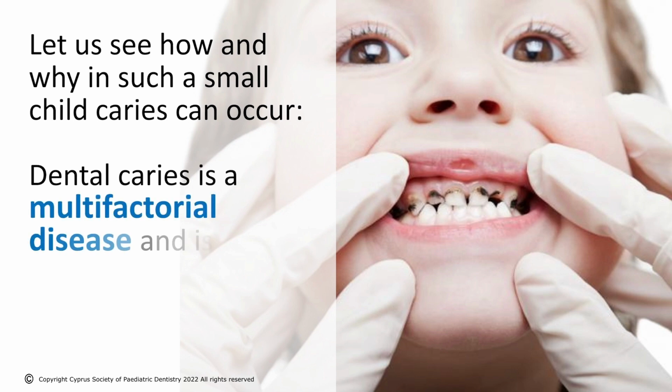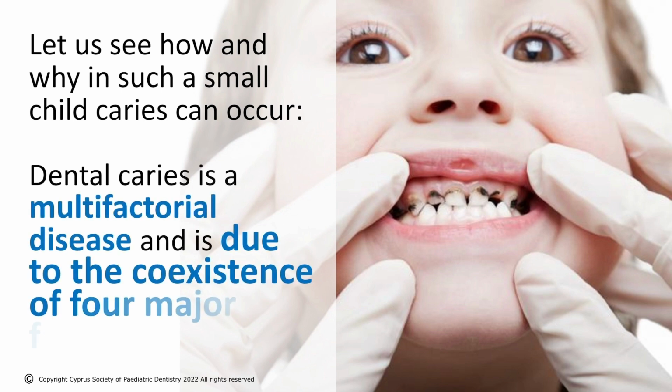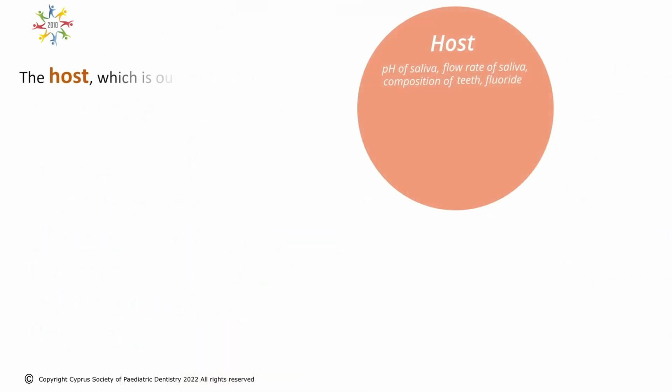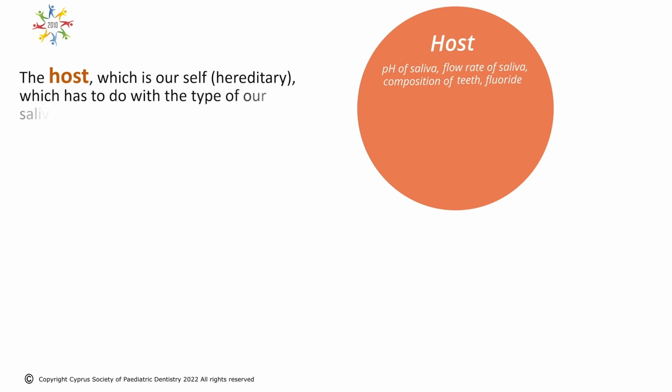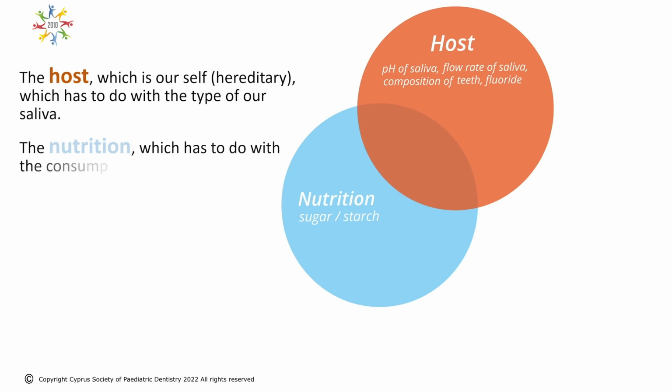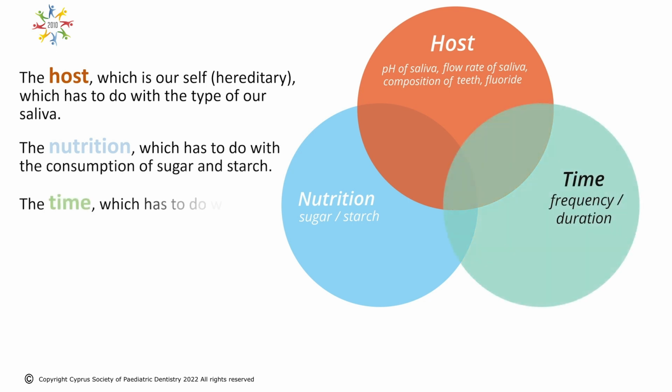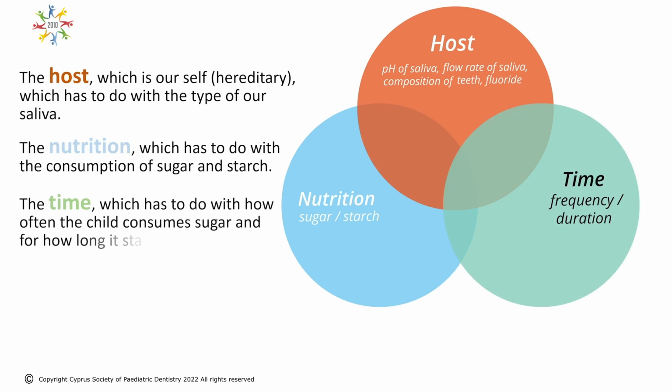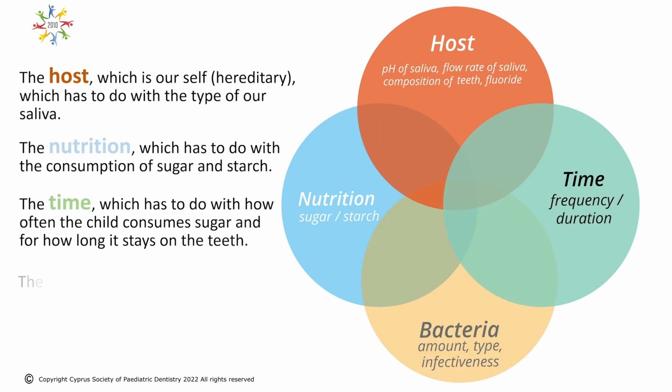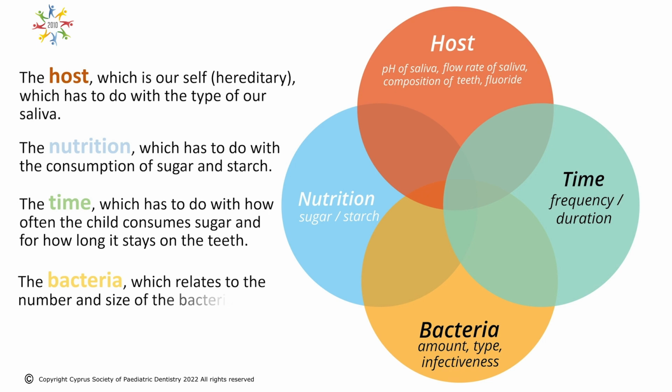Dental caries is a multifactorial disease and is due to the coexistence of 4 major factors. The host, which is our self, hereditary, which has to do with the type of our saliva. The nutrition, which has to do with the consumption of sugar and starch. The time, which has to do with how often the child consumes sugar and for how long it stays on the teeth. The bacteria, which relates to the number and size of the bacterial load in the saliva.